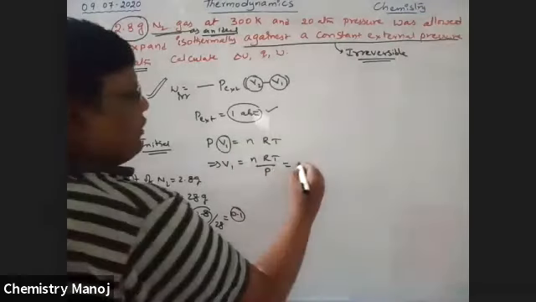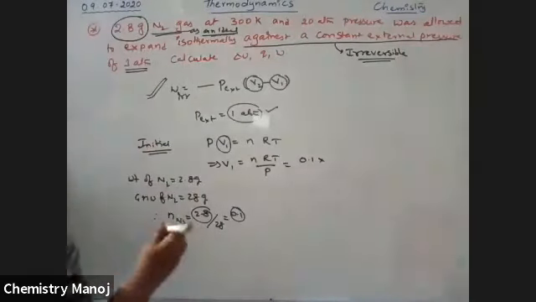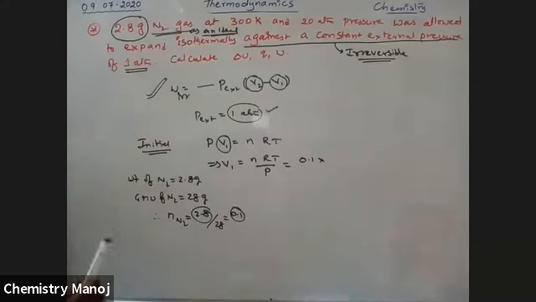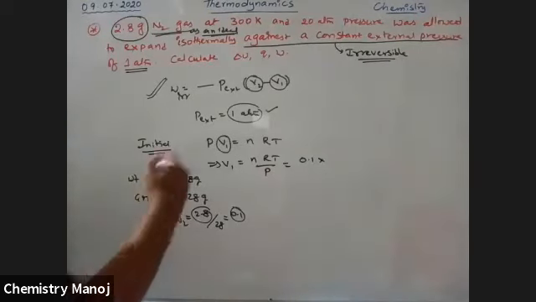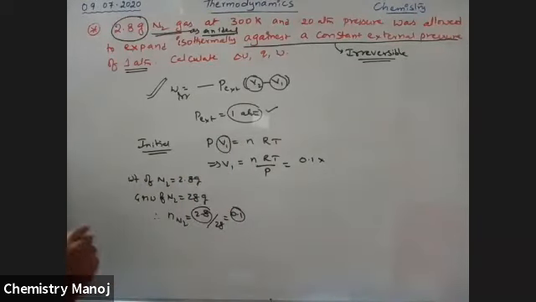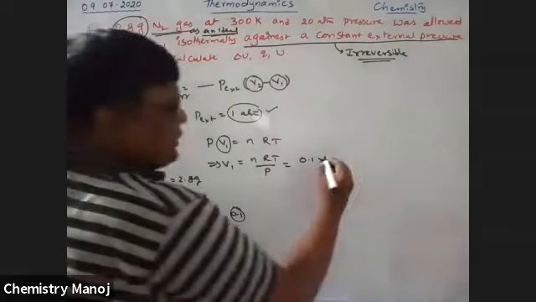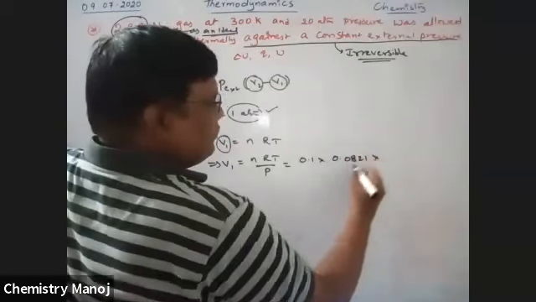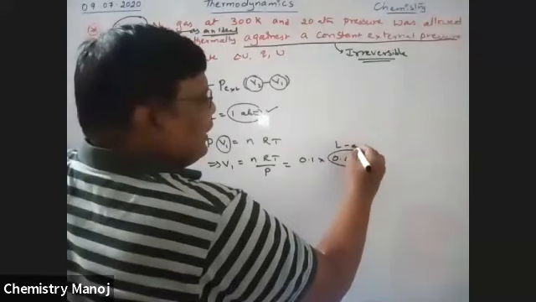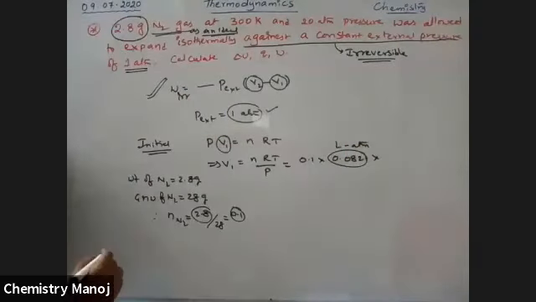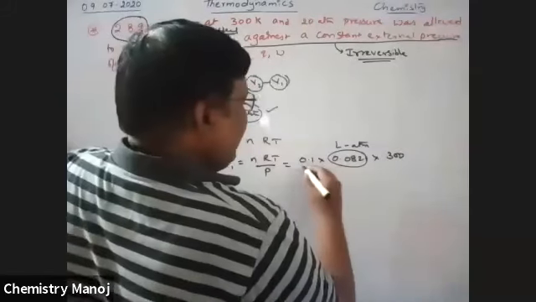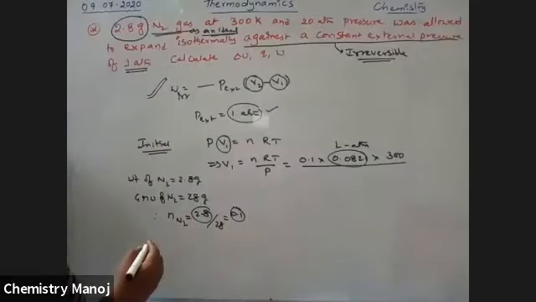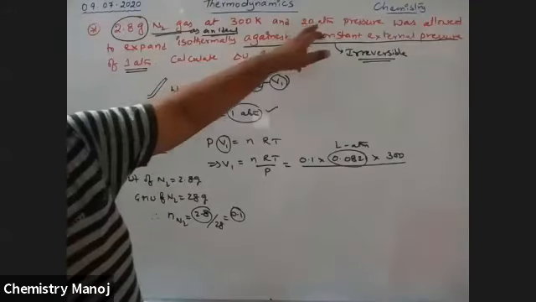We are going to calculate volume in liters, so use the liter atmosphere value for R, that is 0.0821, at the initial temperature of 300 Kelvin, divided by the initial pressure of 20 atmosphere.